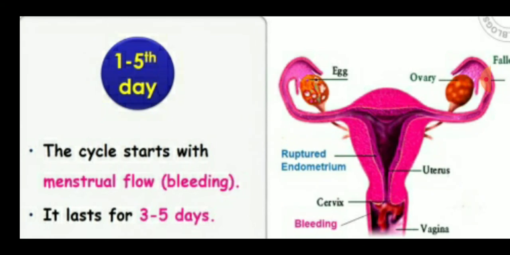So, children, in the first to 5th day the cycle starts with the menstrual flow, which lasts for 3 to 5 days. In some cases, it can extend 1 to 2 days more. Children, you can see the diagram of the ovary, fallopian tube, eggs developing in the ovary, uterus and the vagina also. Mainly the ruptured part of the endometrium you can see in this picture.